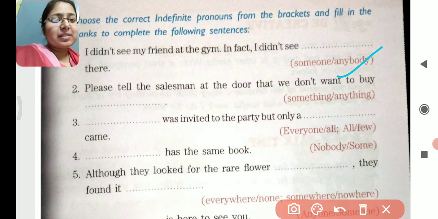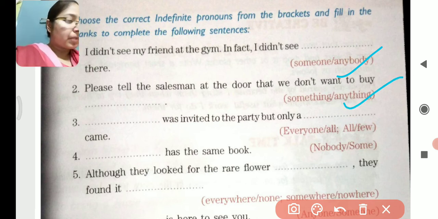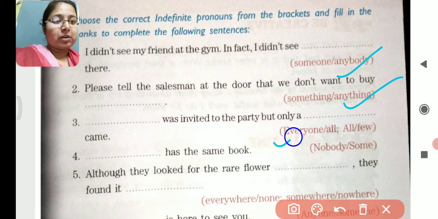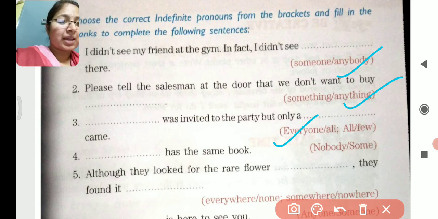I didn't see anybody there. Second, please tell the salesman at the door that we don't want to buy dash, something, anything. We don't want to buy anything, or we don't want to buy something. We don't want to buy anything. Next, dash was invited to the party but only a dash came. Everyone was invited to the party, or all was invited? Everyone was invited to the party but only a dash came. But only a all came, not appropriate.